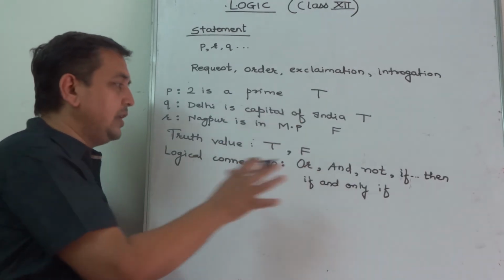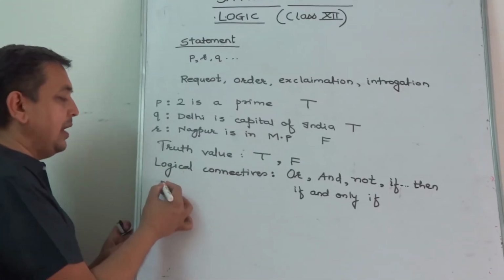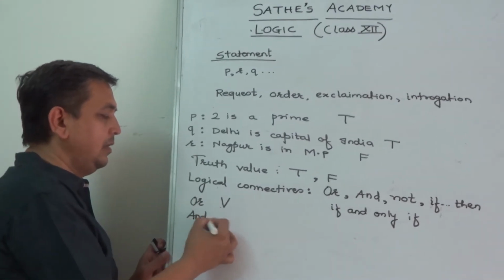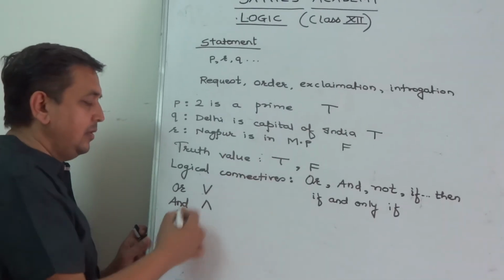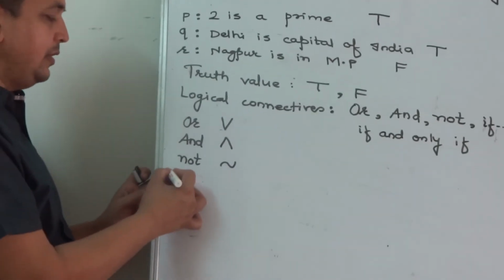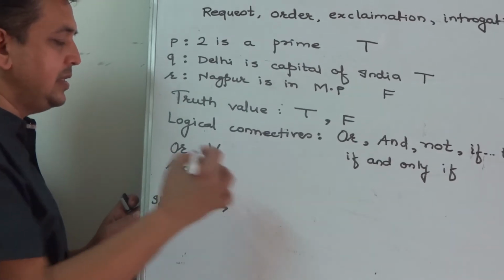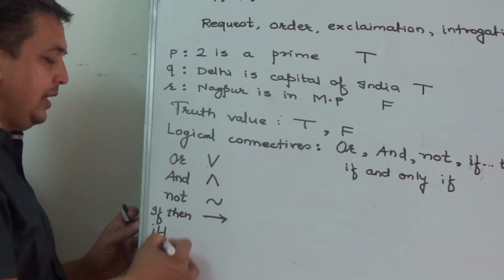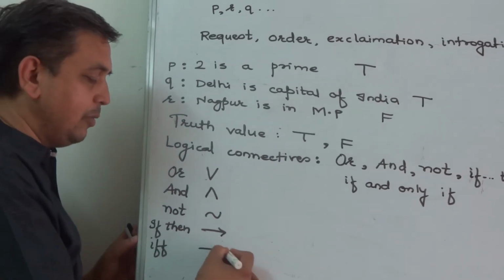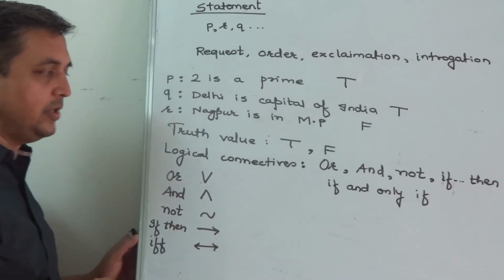These 5 logical connectives will be used in this chapter, and symbols for them are or, and, not or negation, we use this sign. If then, it is called implication, the symbol used is this. And if and only if, we write is IFF. If and only if, the symbol is two-way implication. These are the symbols used in logic.